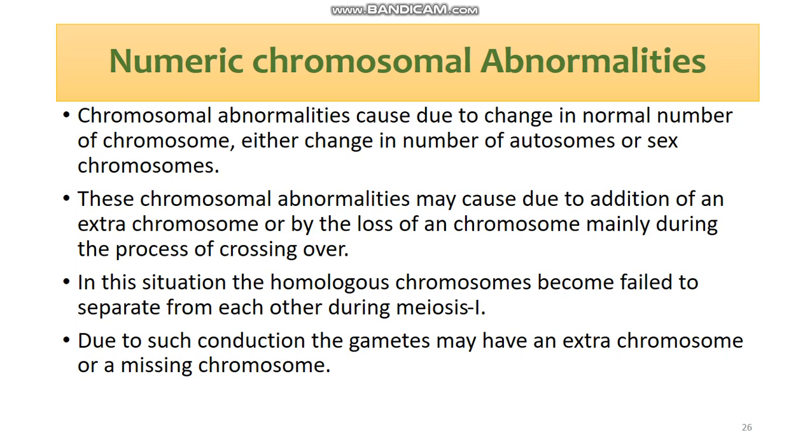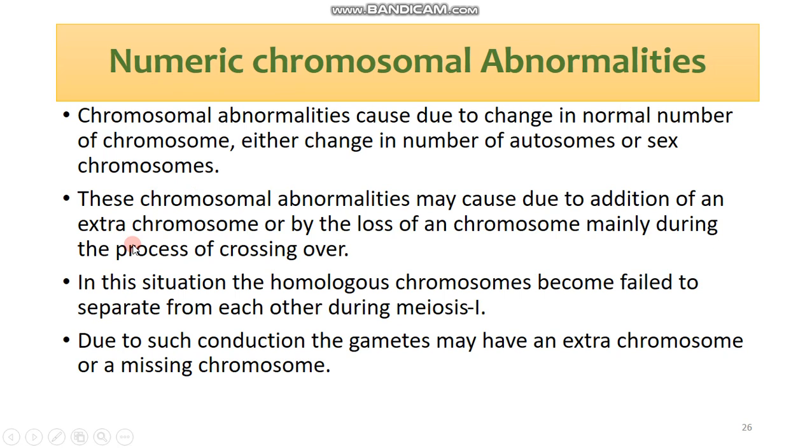As we know, each species has its specific number of chromosomes. For example, we discussed that human beings have 46 chromosomes. Similarly, the pea has 16 chromosomes and Drosophila has 8 chromosomes. If this specific number of chromosomes changes, chromosomal abnormalities occur. Such abnormalities are known as numeric chromosomal abnormalities.